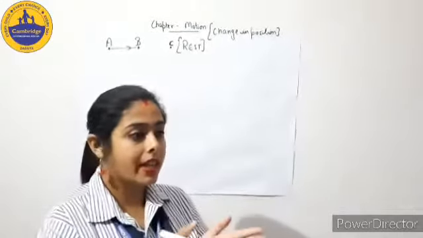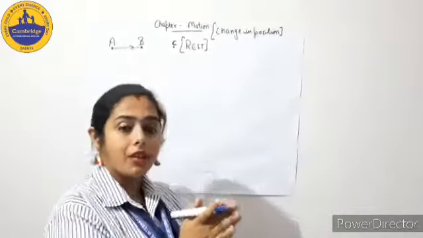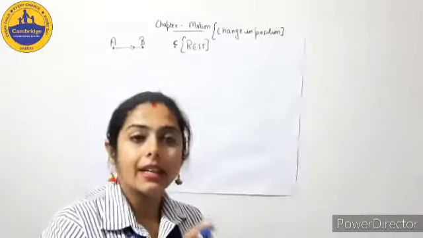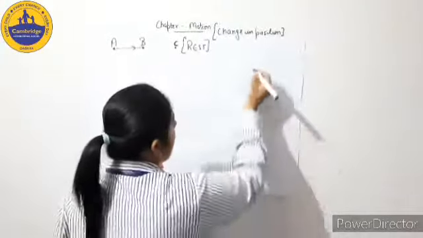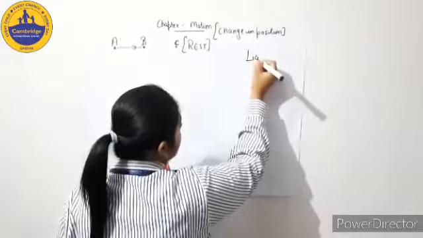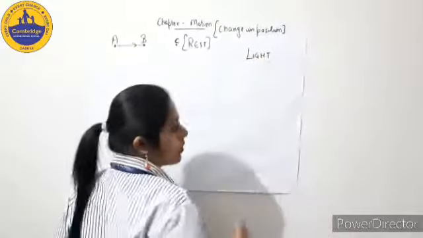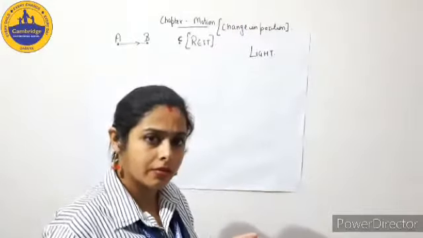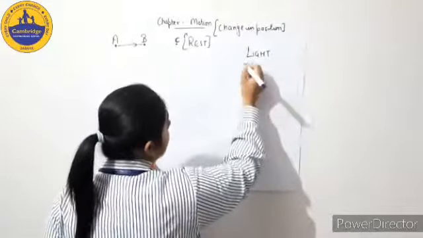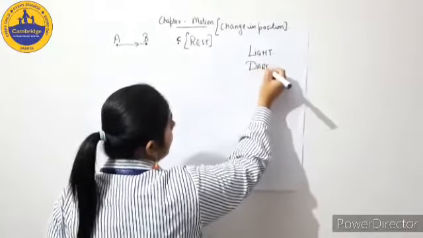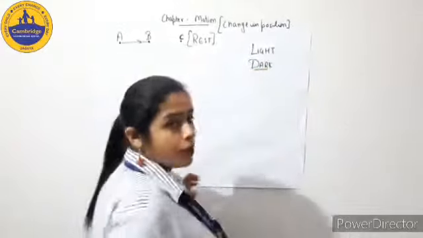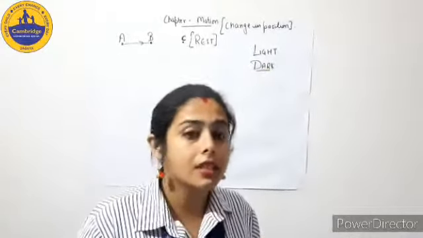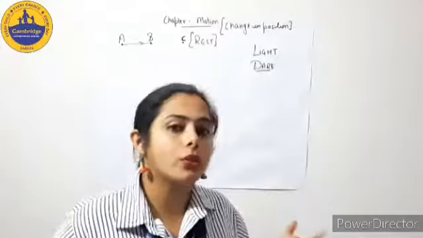The reason is the same as, remember you have done one chapter in your grade 8. That is light. L-I-G-H-T. Fine. Have you ever done the chapter called dark? D-A-R-K, dark? I guess your answer will be no. You have never done the chapter called dark and never are you going to do it.